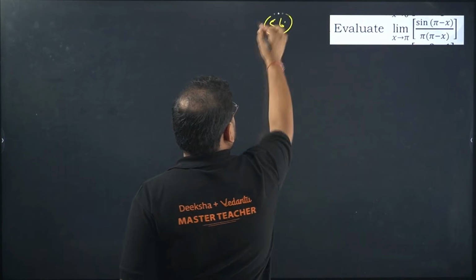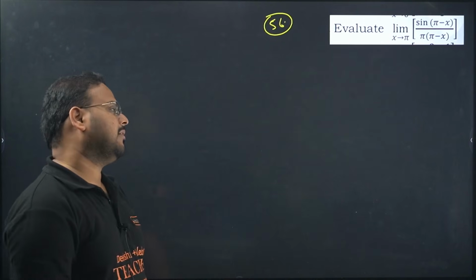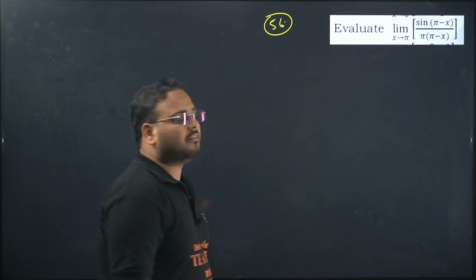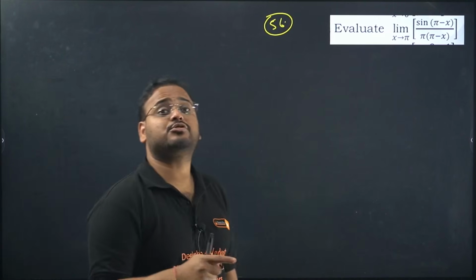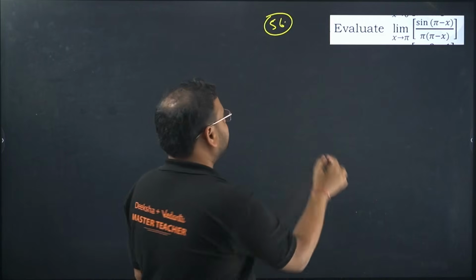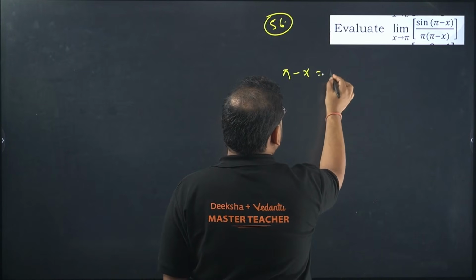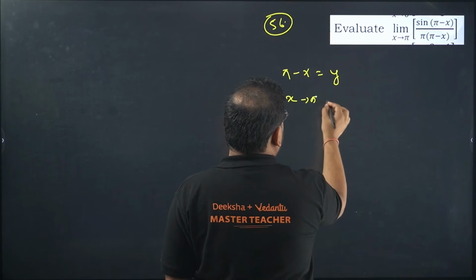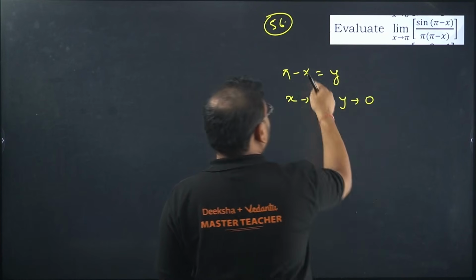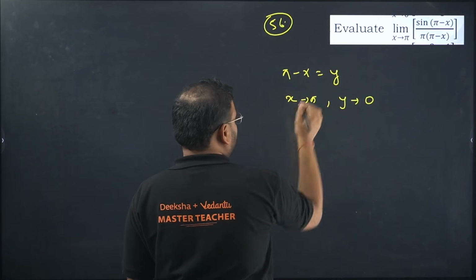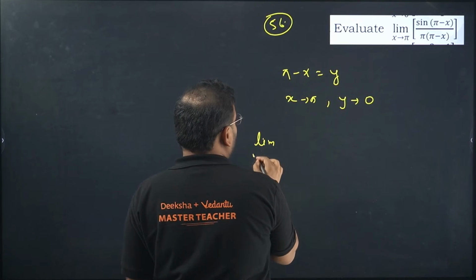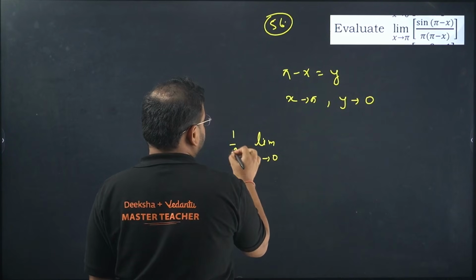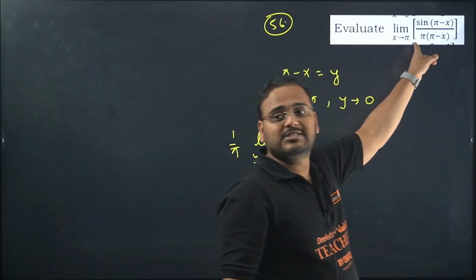Question number 56 now. Sin of (pi minus x) upon pi into (pi minus x). We know there's a standard limit for sine, but for that the variable should be tending to 0. Let's try this. Take pi minus x as y. When x tends to pi, y will tend to 0, since pi minus pi is 0. Now transform the limit. Limit y tends to 0. The constant 1 by pi, I can keep outside.